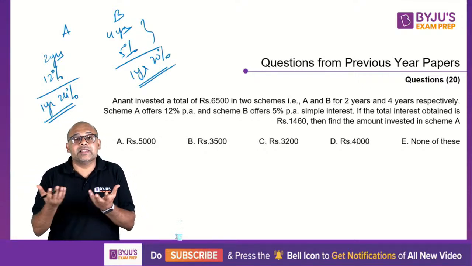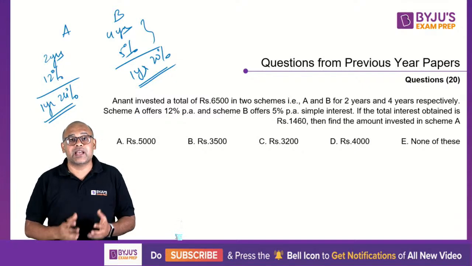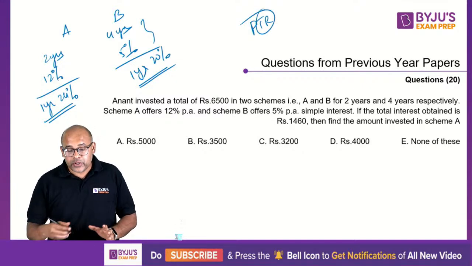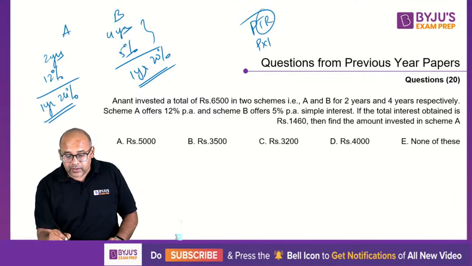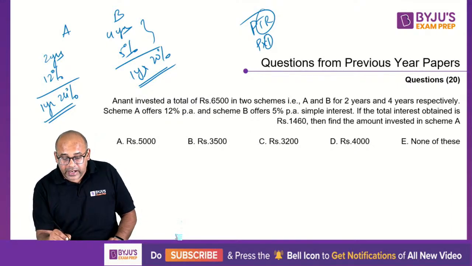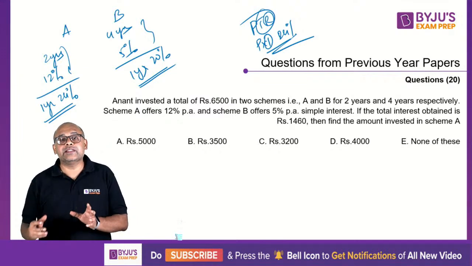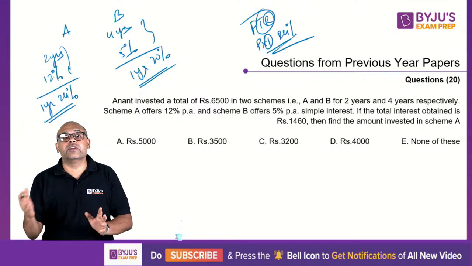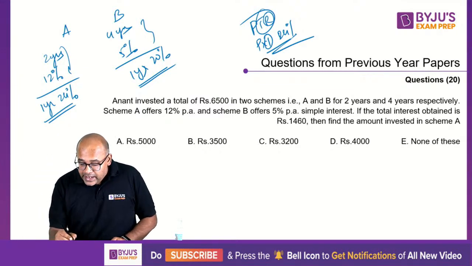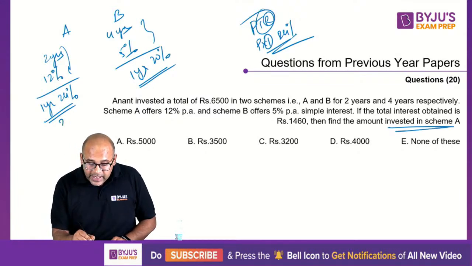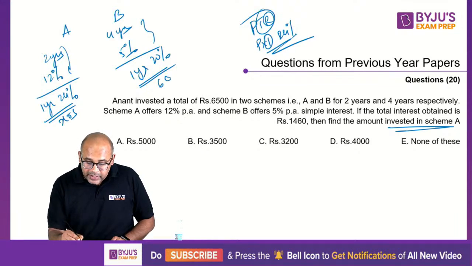Okay, it's the basic understanding of calculations that is happening here. Because when you write PTR, this T and R is getting multiplied. So if I multiply and say P into 1, which is the time, and instead of rate being 12, if I write 24, it will not change. It is the same. So that is the meaning. When you multiply these two, you basically say that it's equivalent to 1 year 24%. Anyway, so let us say X. So you want to find invested amount in scheme A. So let us say X rupees is here. So 6,500 minus X rupees is here.